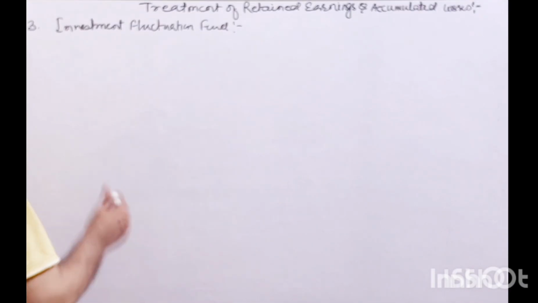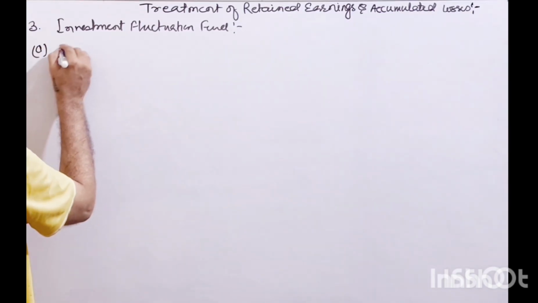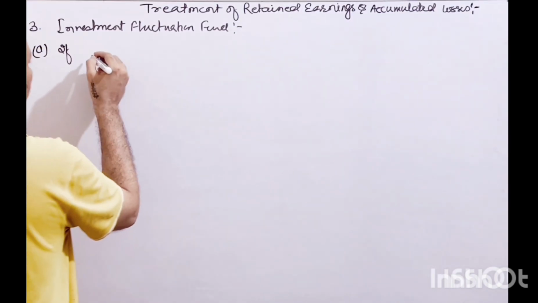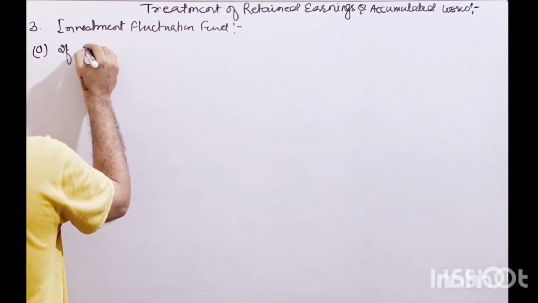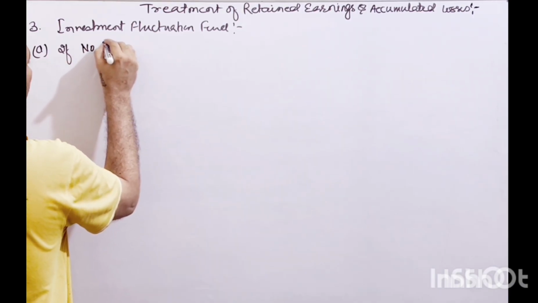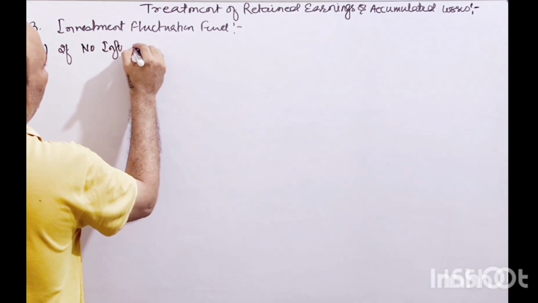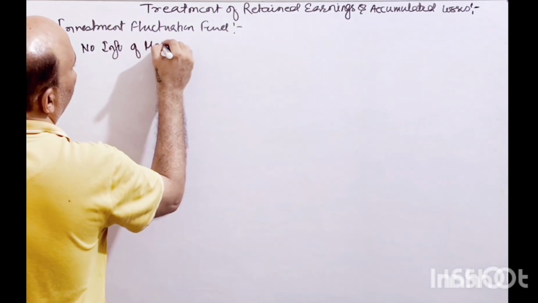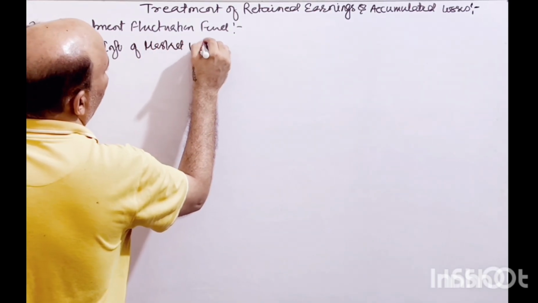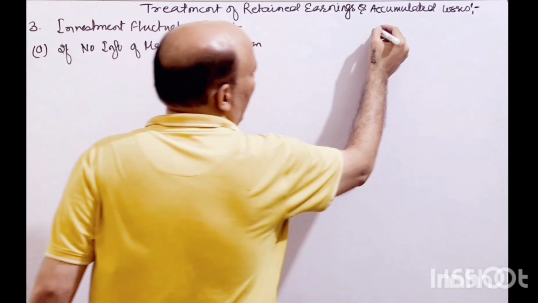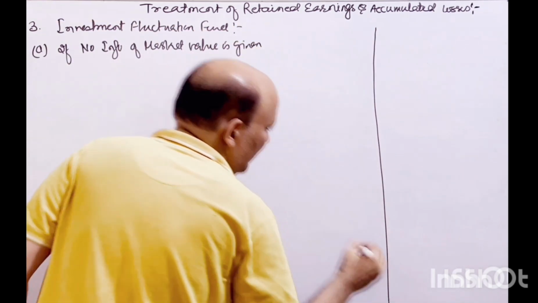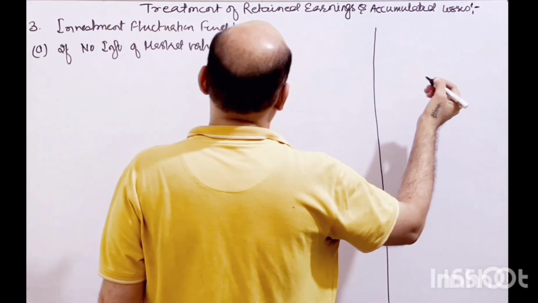So simple, we have the first case, if no information of market value is given. Now we have to take certain things.